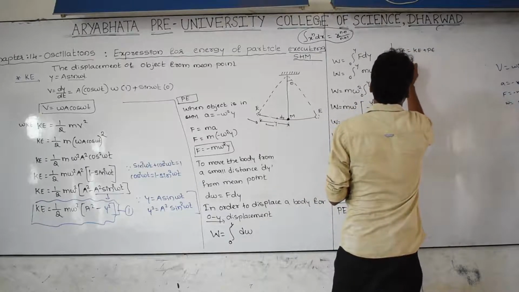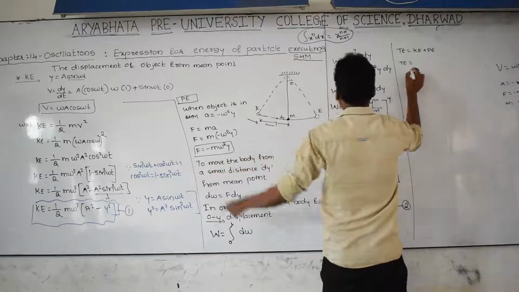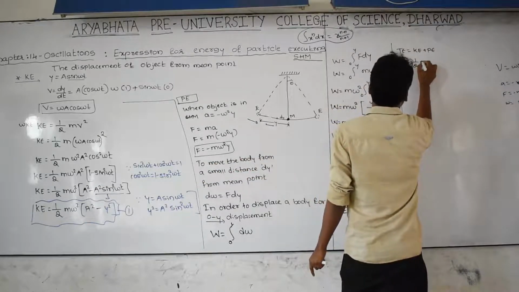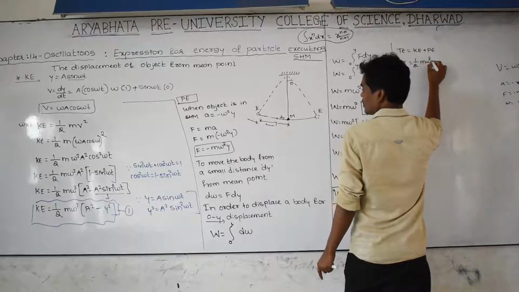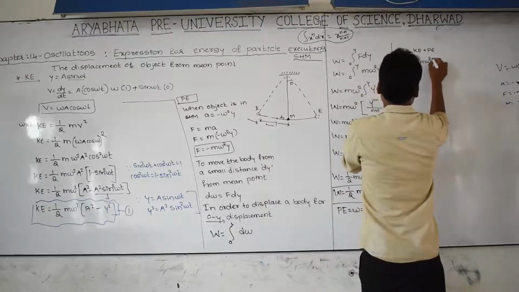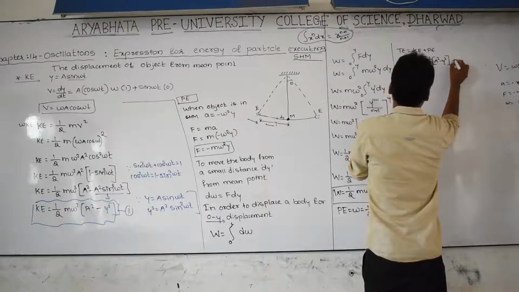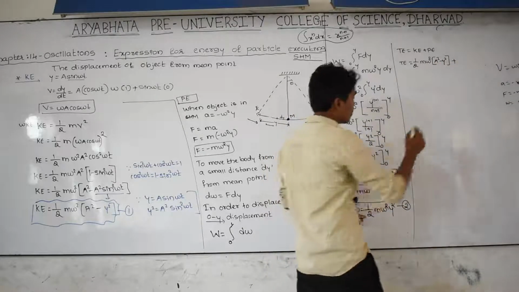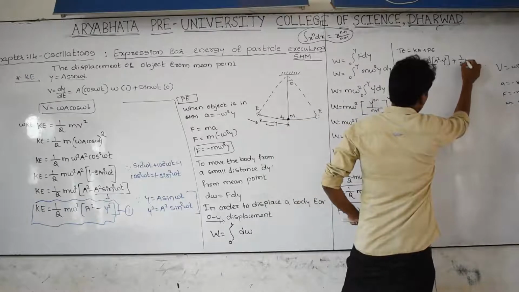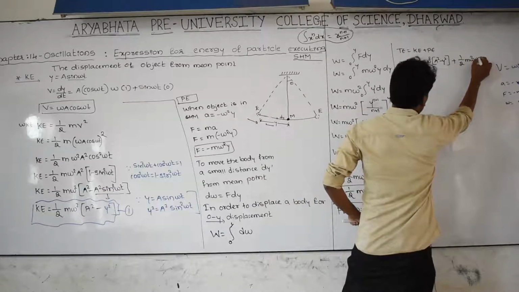What is kinetic energy? Kinetic energy is equal to 1/2 m omega square into a square minus y square. And what is potential energy? Here it is 1/2 m omega square y square.